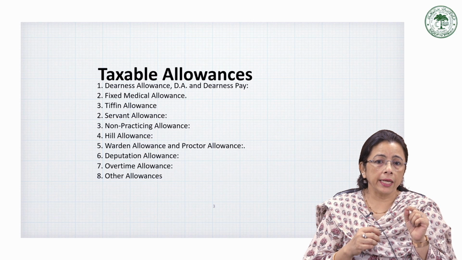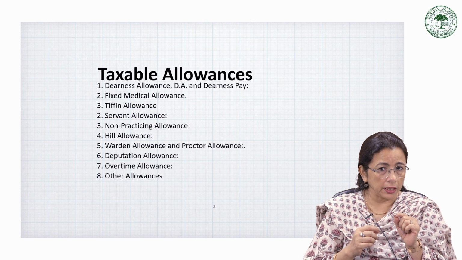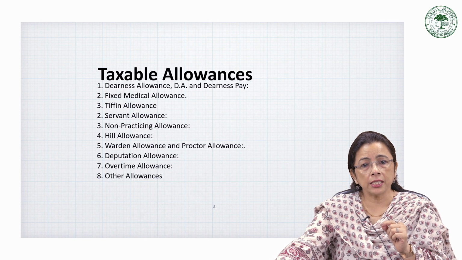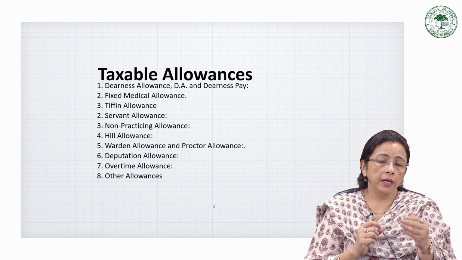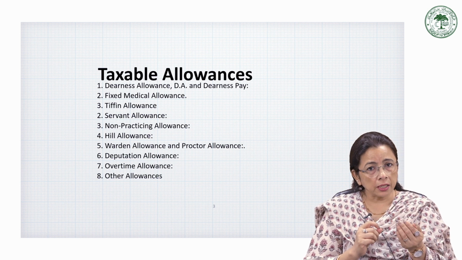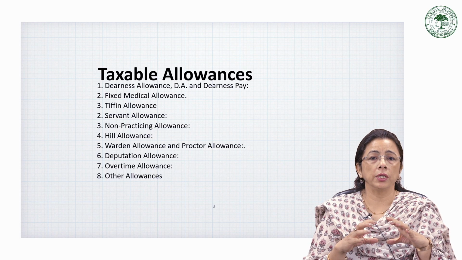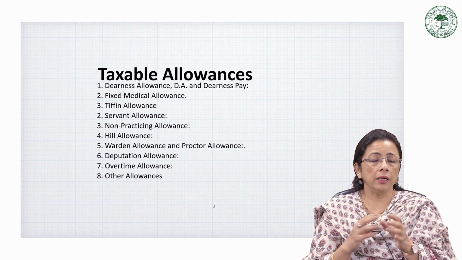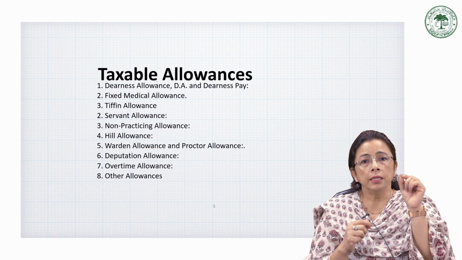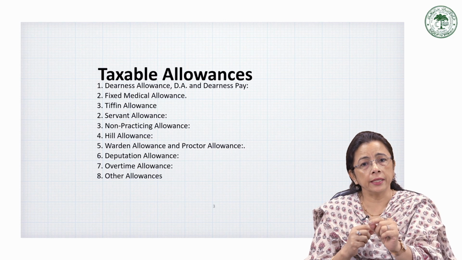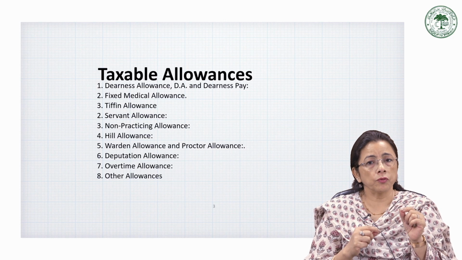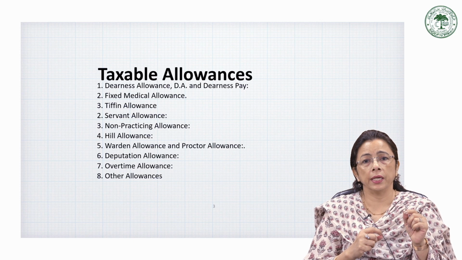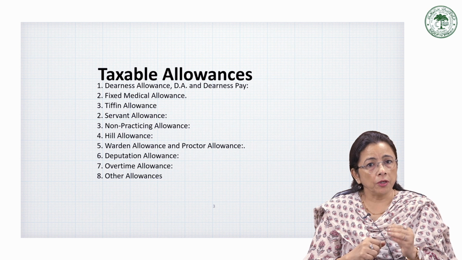It is generally calculated, that is the computation part, as a percentage of the basic salary and is revised periodically. That is, every 6 months the inflation is calculated, taking into consideration the present market condition, the price level, etc. And when this inflation is declared, then on the basis of this rate of inflation, the dearness allowance is also announced for the employees. It's almost mandatorily done for central government employees and state government employees. So it is periodically revised.